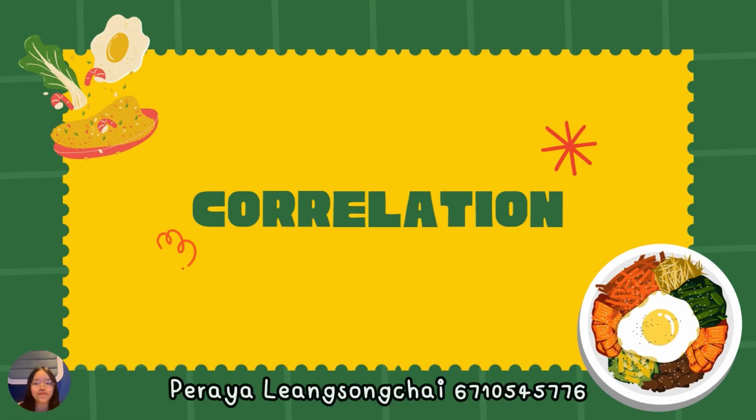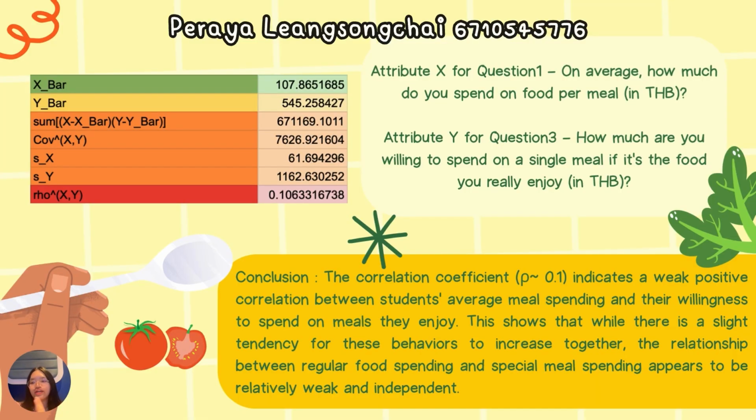And now we are going to find the correlation between regular meal spending and preferred meal spending. We set attribute X for the amount students spend on food per meal and attribute Y for how much students are willing to spend on meals they actually enjoy. From our calculation in the table, the correlation coefficient between X and Y attributes is 0.1. This weak positive correlation indicates that students who spend more on regular meals tend to spend a little more on special meals.